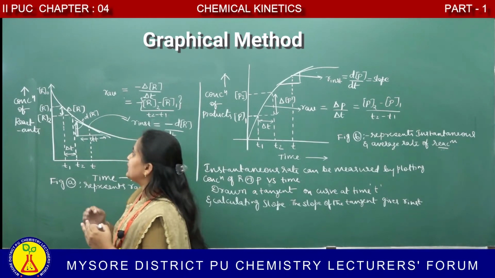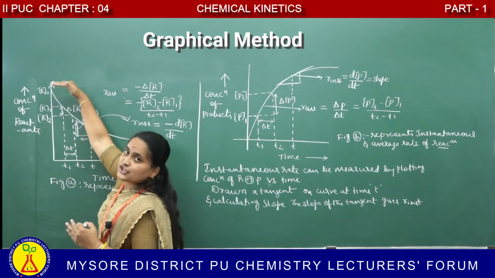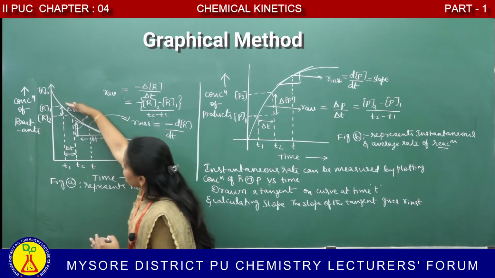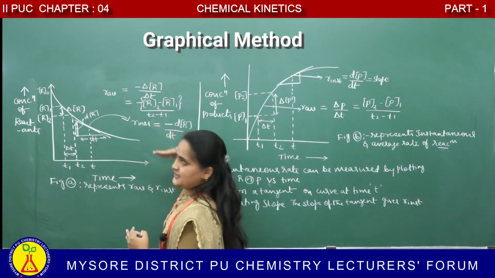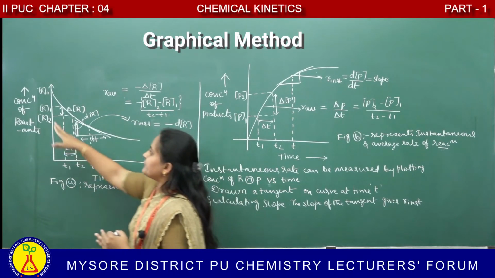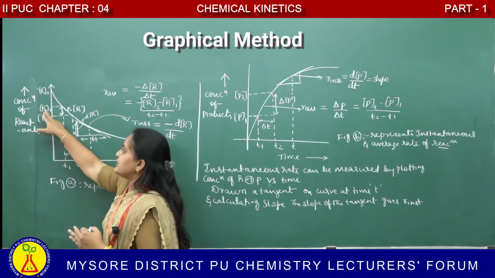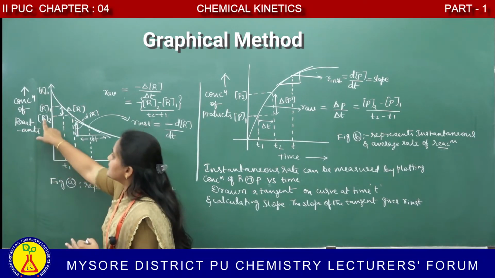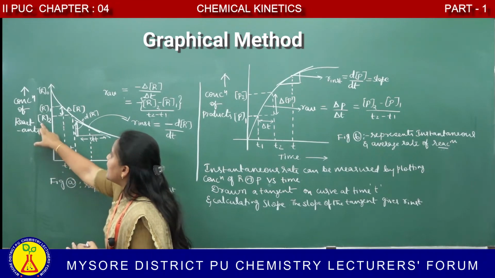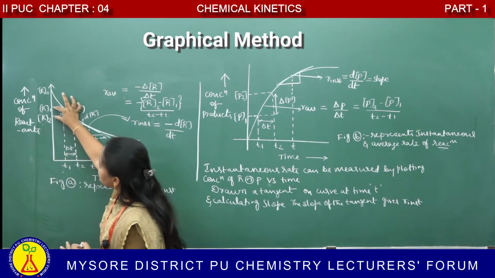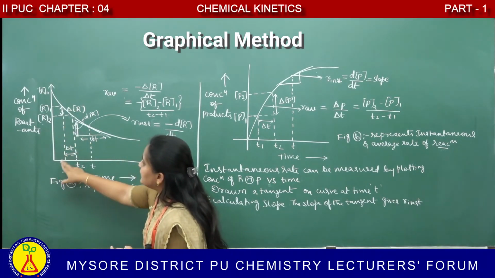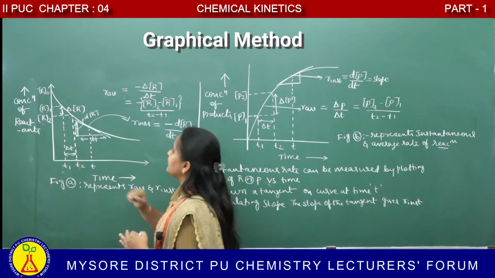I already told you that initially the reactant concentration will be high. After the reaction proceeds, the concentration of the reactant decreases. That's why the curve decreases. This is the concentration of the reactant R1 at a time t1, and R2 at a time t2. The change in concentration of the reactant is delta R, and the change in time is delta t.